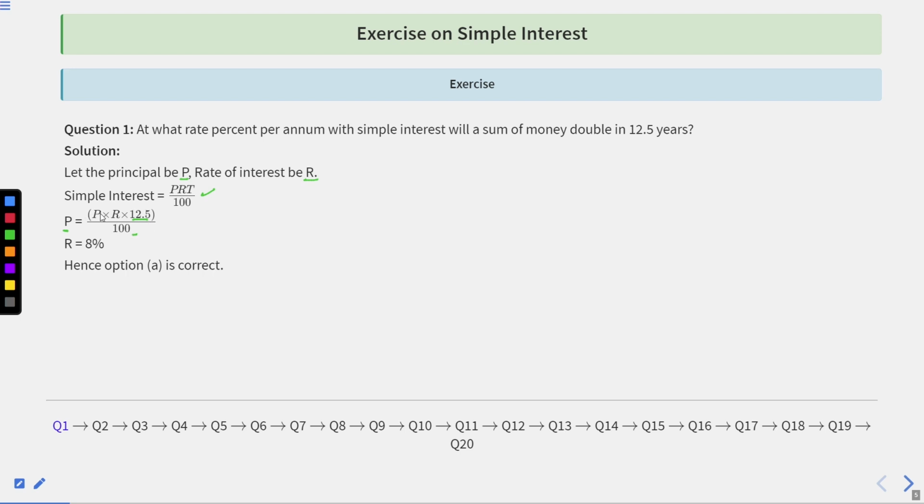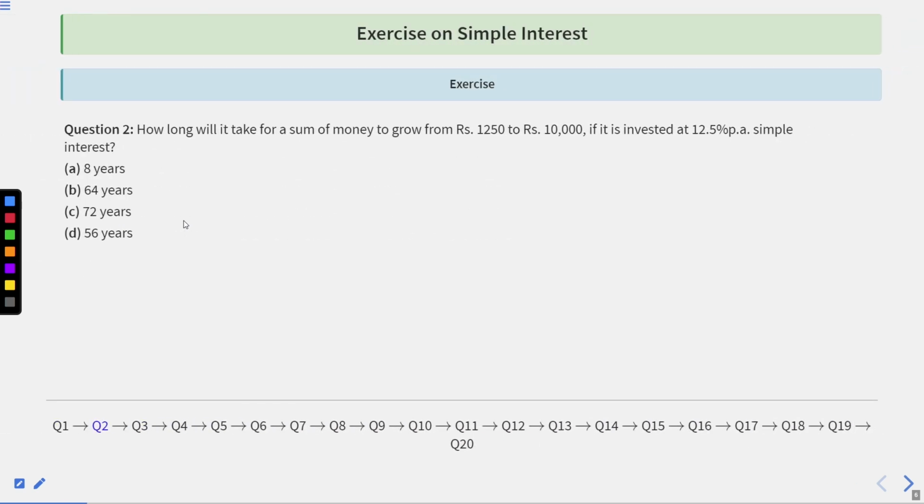When you simplify this, P and P get cancelled. So it comes out to be 8%. So the correct option here is 8%. So option A is correct. Question number 2.